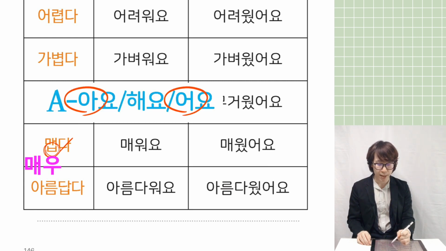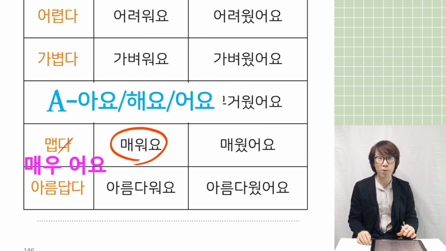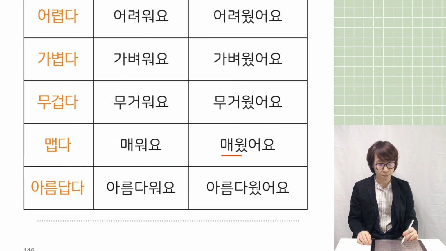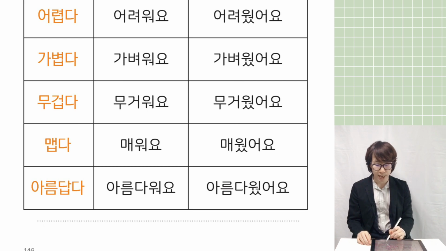So this one is 매우, and then u, after u always follow 어요. So 매우어요 becomes 매워요, like this. And then 매웠어요, same. 아름답다, beautiful. The past tense is 아름다웠어요. I can explain to you one more time. 아름답다, conjugation, the past tense.